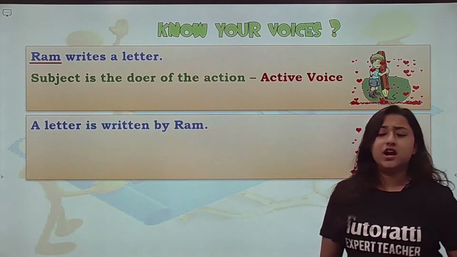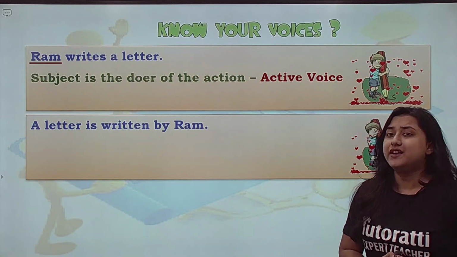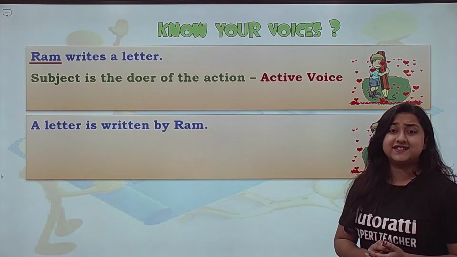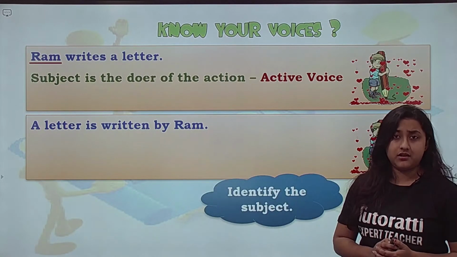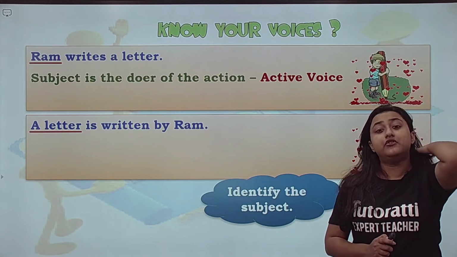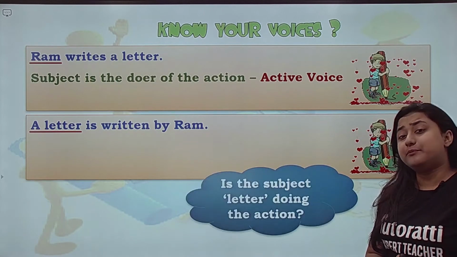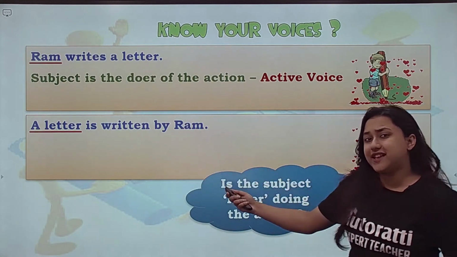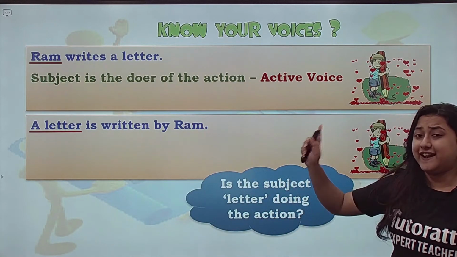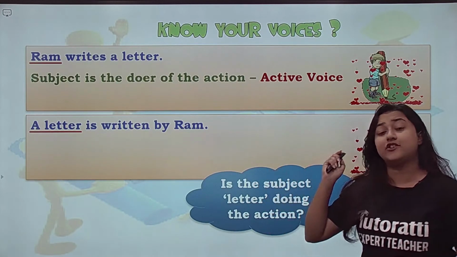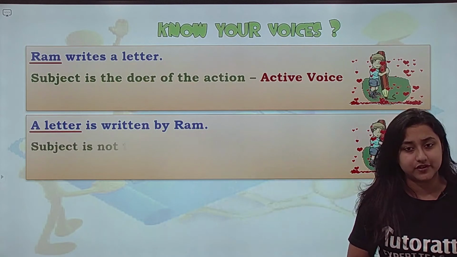Now let's see, a letter is written by Ram. Which is the subject of the sentence, students? It is clearly a letter. We are talking about a letter here. Which is the action? Written. Is the subject the doer of the action? Is the letter doing the action? No. The letter is not doing the action. Here the subject is not the doer of the action. So it is passive voice.